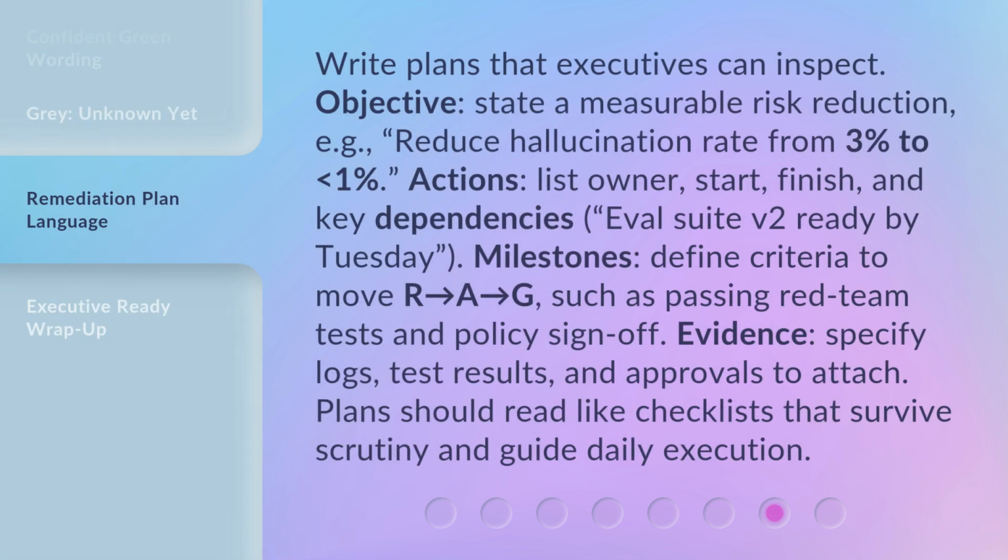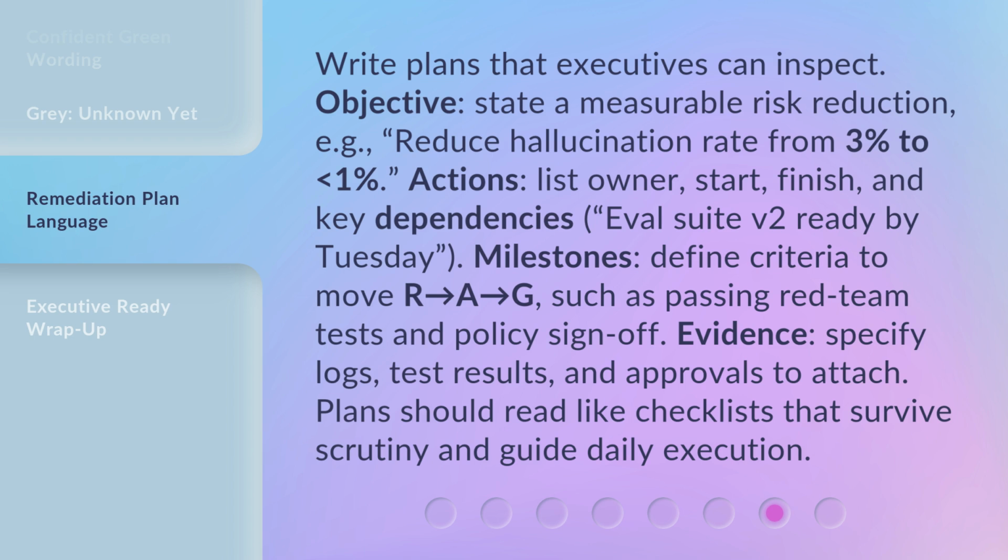Write plans that executives can inspect. Objective: state a measurable risk reduction, e.g., reduce hallucination rate from 3% to less than 1%. Actions: list owner, start, finish, and key dependencies. Eval Suite v2 ready by Tuesday.